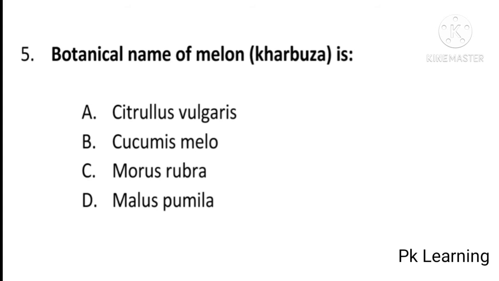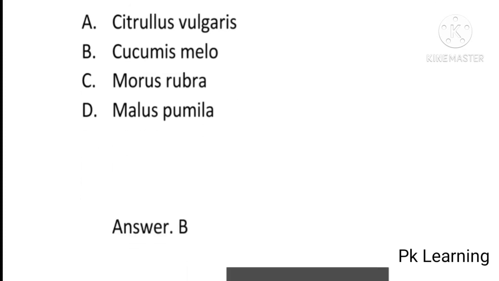botanical name of melon or kharbuza is Citrullus vulgaris, Cucumis melo, Morus rubra or Malus pumila. And answer is B, Cucumis melo. Botanical name of melon or kharbuza is Cucumis melo. B is the correct option. And next question is